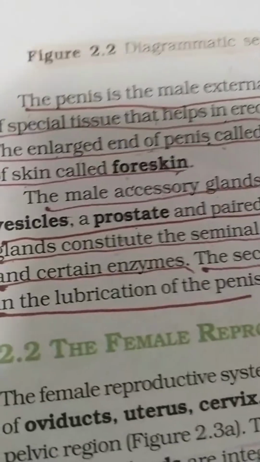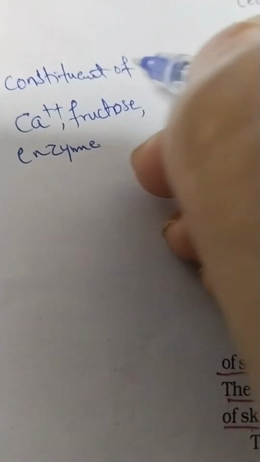So seminal fluid is made up of calcium, fructose, and some enzymes. These are the constituents of seminal fluid.